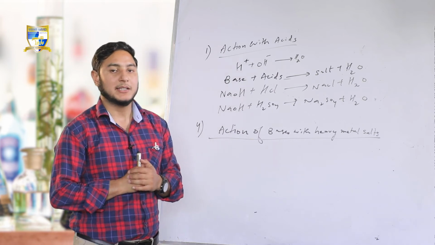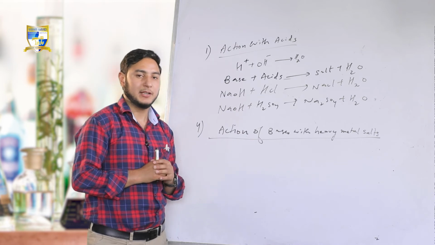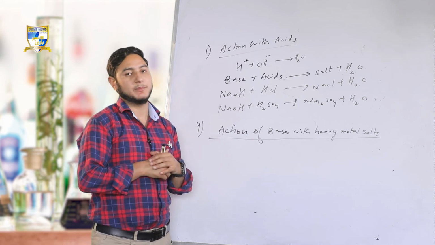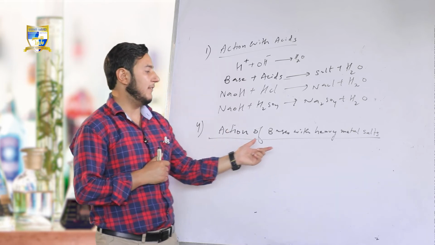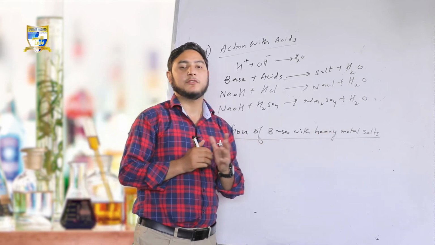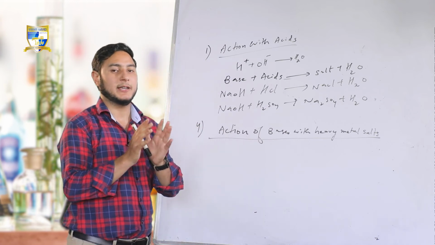What happens there? There is a formation of precipitate, insoluble hydroxide precipitate. I am repeating. When bases react with heavy metals, there is a formation of an insoluble precipitate, and that insoluble precipitate is a hydroxide.